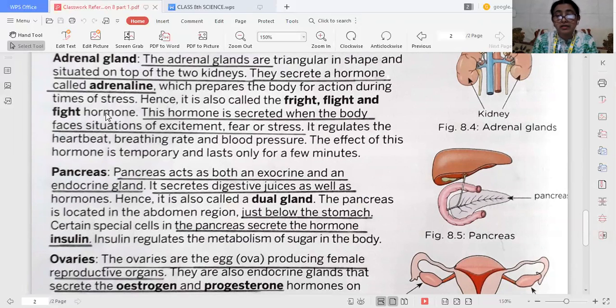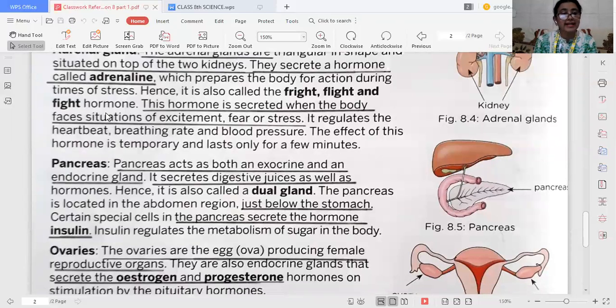But where it is secreting insulin, it is an endocrine gland, because without a duct, the pancreas secretes the hormone known as insulin. And what is the function of insulin? The insulin regulates the metabolism of sugar in the body. So the pancreas acts as both an exocrine as well as an endocrine gland.